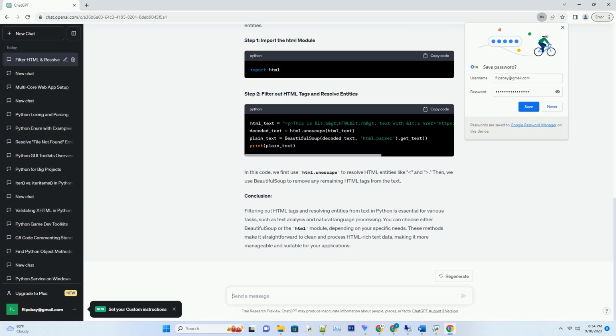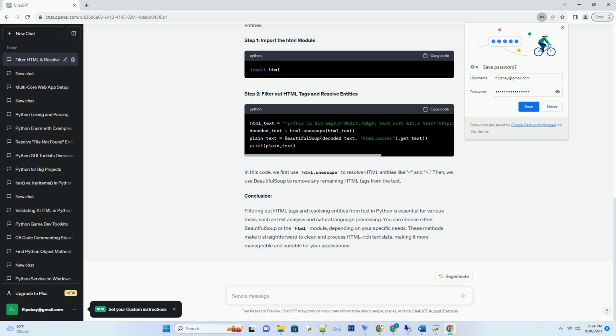Method 2, using the html module. The html module in Python's standard library provides functions for handling HTML entities. Step 1, import the html module. Step 2, filter out HTML tags and resolve entities. In this code, we first use html.unescape to resolve HTML entities. Then, we use BeautifulSoup to remove any remaining HTML tags from the text.